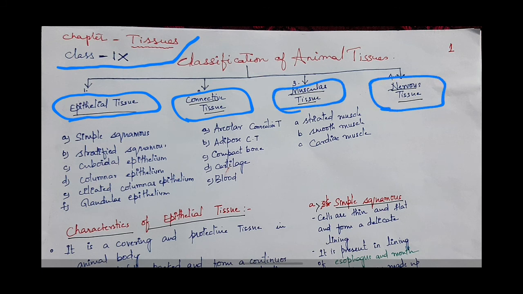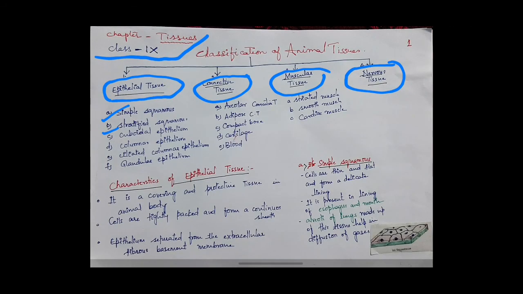Epithelial tissues are of various types. Some of these are simple squamous, stratified squamous tissue, cuboidal epithelium, columnar epithelium, ciliated columnar epithelium, and glandular epithelium. Connective tissues again are broadly classified into many types. These are areolar connective tissue, adipose connective tissue, compact bone, cartilage, and blood. Muscular tissue is divided into three types: striated muscle, smooth muscle, and cardiac muscle. So let's see about them one by one in detail.